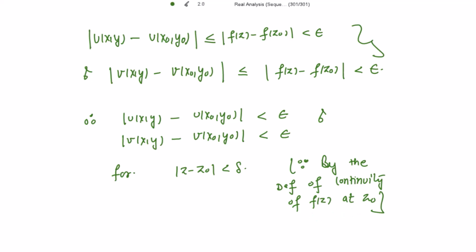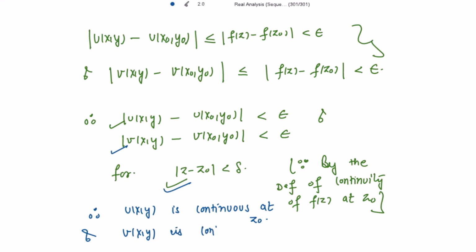So we have shown that this mod is less than epsilon for this delta, which means u(x,y) is continuous at z0. Similarly, we have also shown that this mod is less than epsilon for again this delta, which means v(x,y) is also continuous at the point z0.